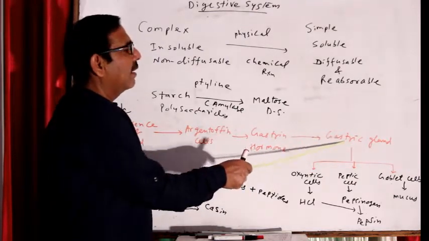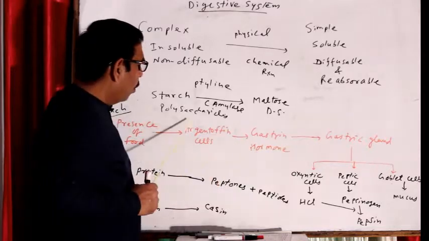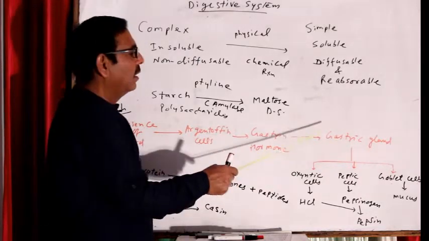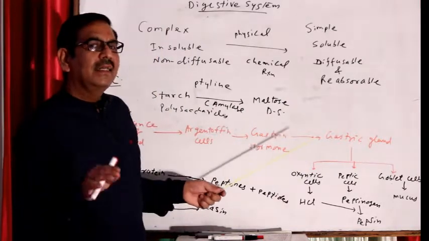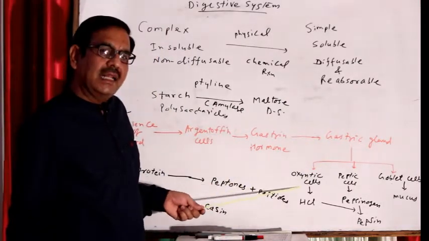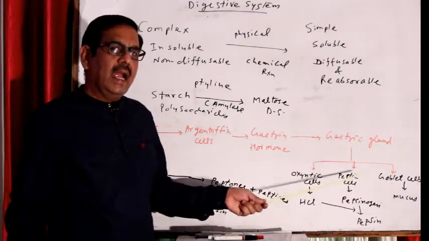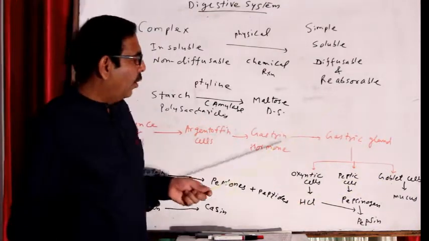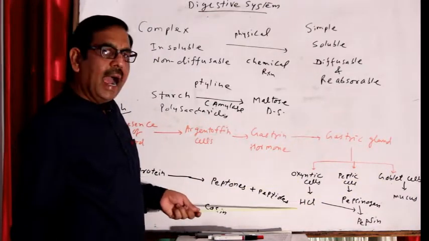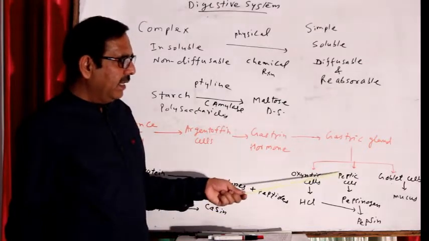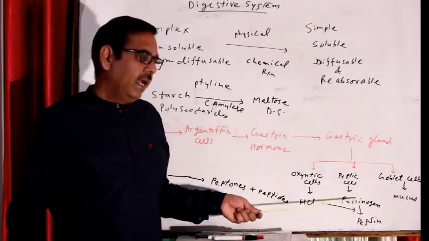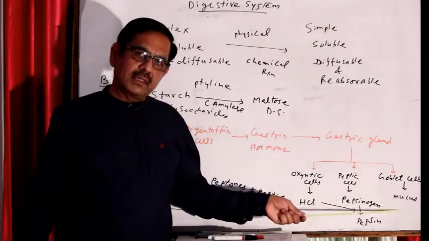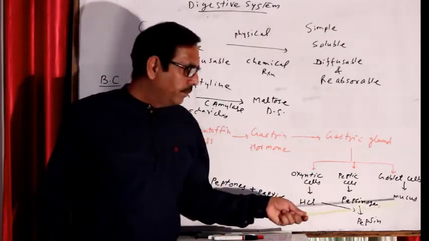This term gastric is related with stomach, right? So all these gastric terms are related with stomach. So gastric gland means stomach gland. There are three types of cells in stomach. One is called oxyntic cells, peptic cells, and goblet cells. Oxyntic cells release hydrochloric acid. Peptic cells release pepsinogen, that is inactive form of the pepsin, and goblet cells release mucus to lubricate the food.